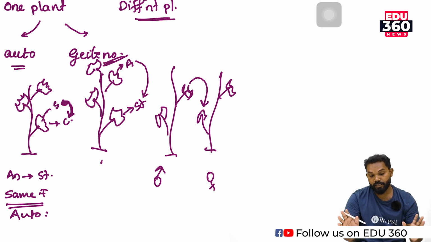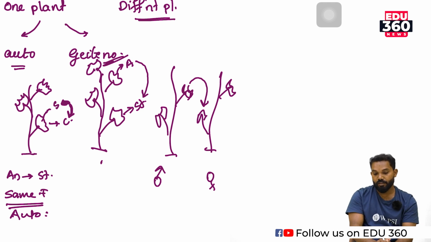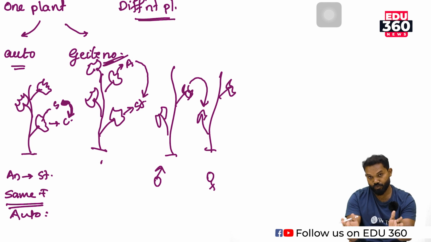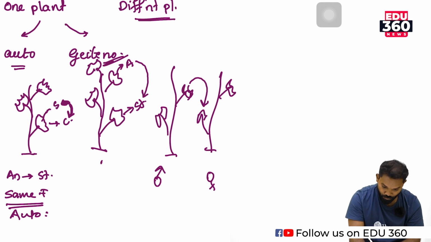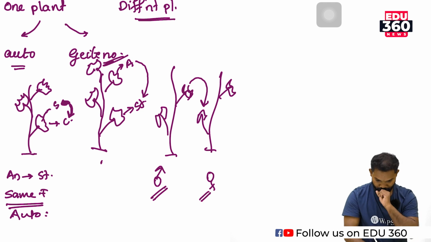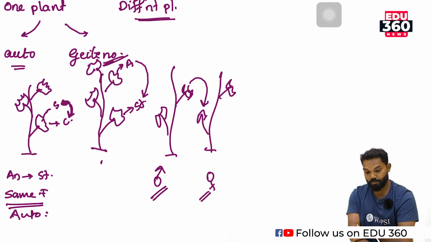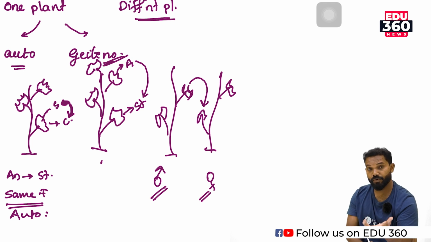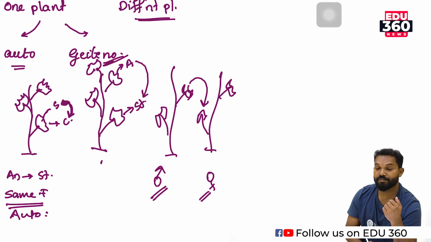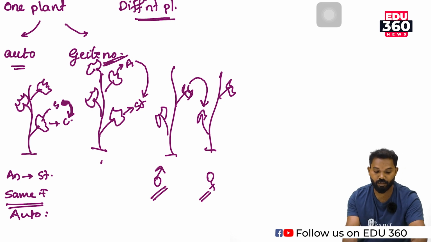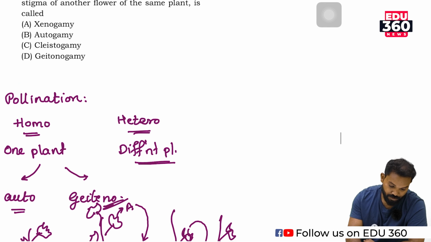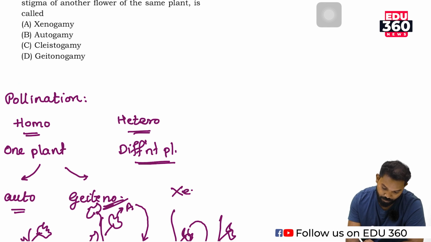That takes place between two plants, not only two flowers. So one male flower transfers pollen grain to the female flower of the same species on another plant. This phenomenon is known as xenogamy.